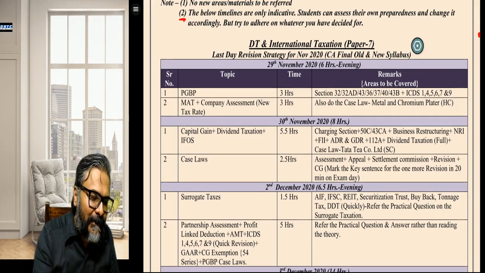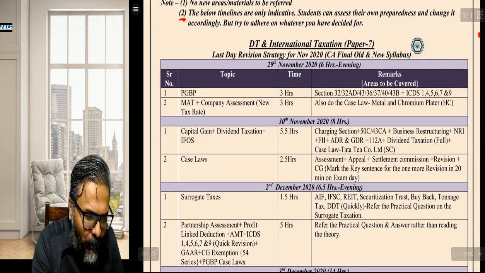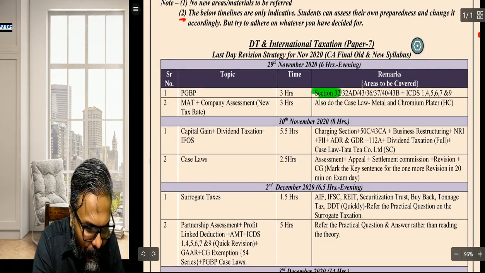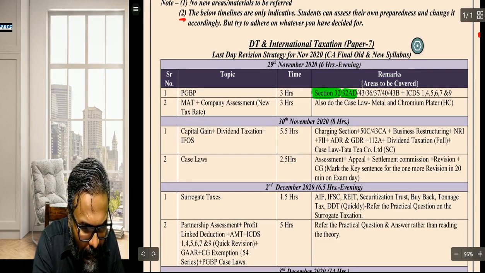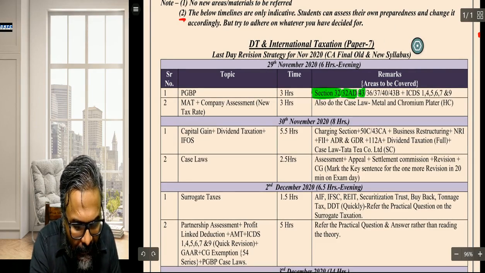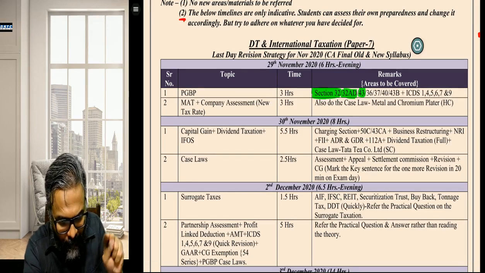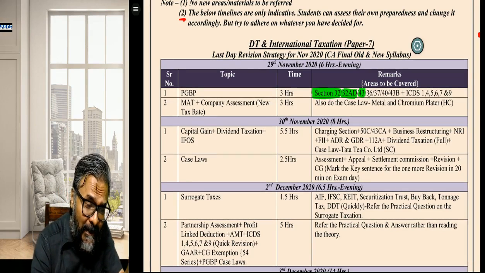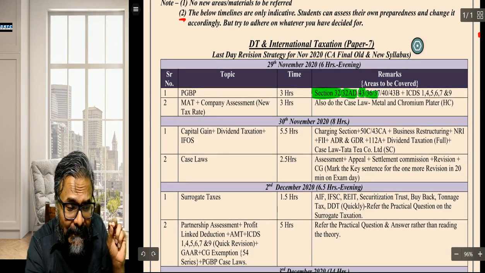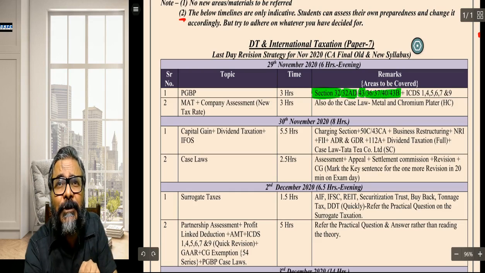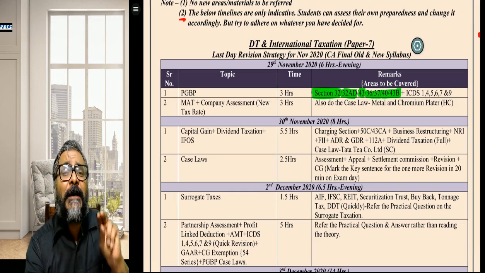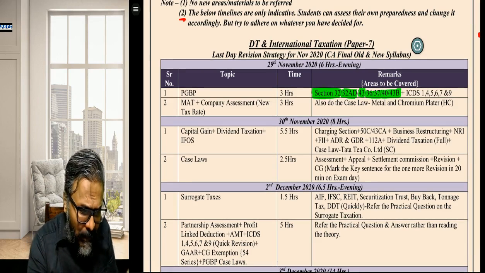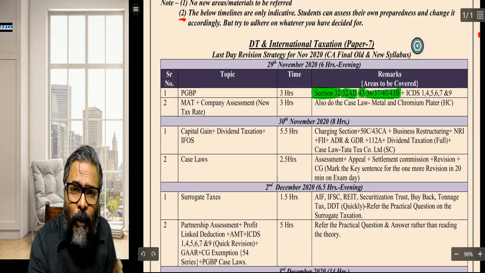What you're going to do in those 6 hours, I have targeted for all of you: the topic of depreciation. You can see for yourself here, depreciation, 32AD is the next one. Thereafter 43, the concept of actual cost, which is linked with this particular point. I think all of you are aware of the actual cost concept, isn't it? Then 36, 37, 40 and 43B, all the small deductions which are majorly for adjustment purposes, are the things which I have mentioned here for all of you.